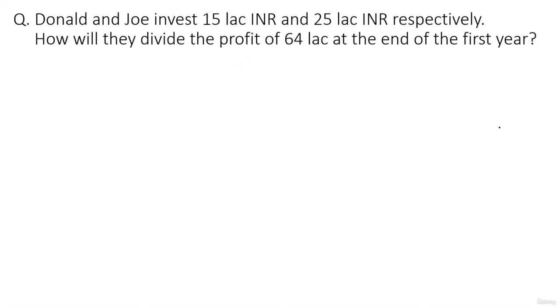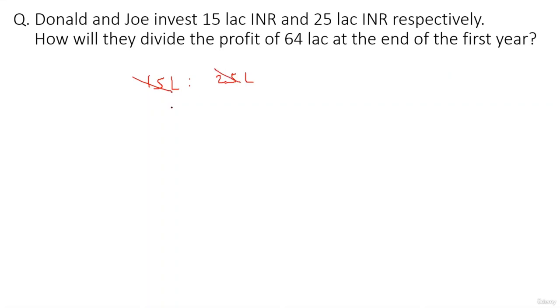Donald and Joe invest 15 lakhs and 25 lakhs INR respectively. How will they divide the profit of 64 lakhs at the end of the first year? So at the end of the first year, it is given that they'll stay invested for 1 year. That means the profit is divided in the ratio of their investments only. If there would have been some gap in their investment time, they would have informed in the question. If nothing is specified, you have to take it that they both are staying invested for the period of 1 year. So since the investment time is same, the profit is divided in the ratio of their investment.